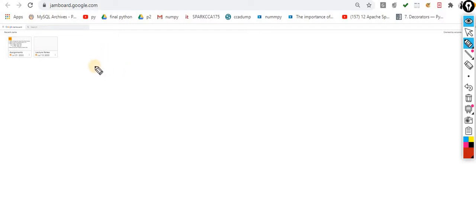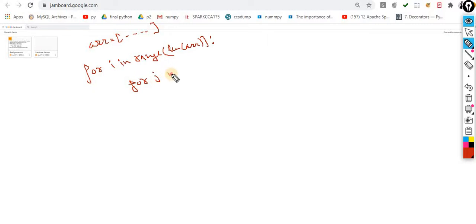I assume that you guys have studied bubble sort from the internet. So let's suppose this one is my array, and the items are there. So what I did: for i in range of len of arr, for j in range from 0 to n minus i minus 1.